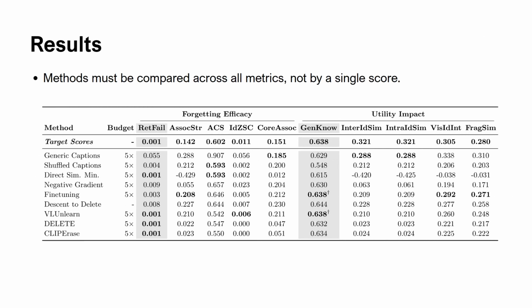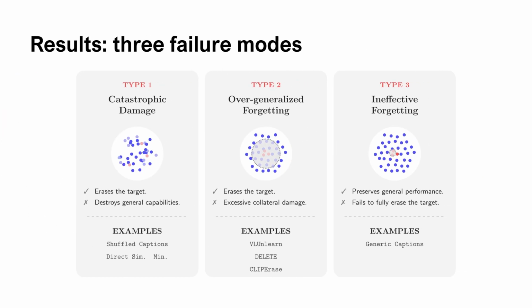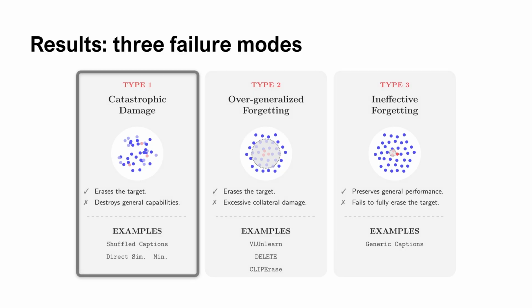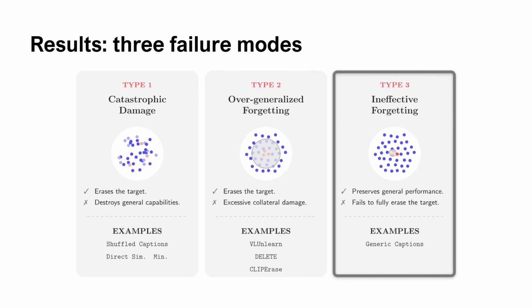The important point here is that methods must be evaluated across all metrics, rather than by a single forgetting or utility score. This multi-metric evaluation reveals 3 failure modes among the evaluated baseline methods. Some methods are catastrophically damaging. They erase the target but damage general capability. Some other methods overgeneralize. They reduce sensitive information leakage but erase broader associations, including holdouts. Other methods are ineffective. They preserve the model better but fail to fully erase the requested association.